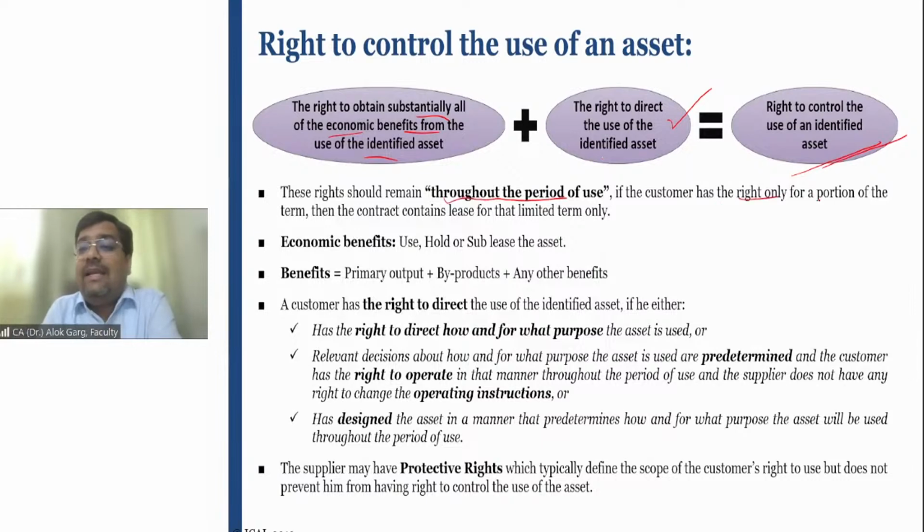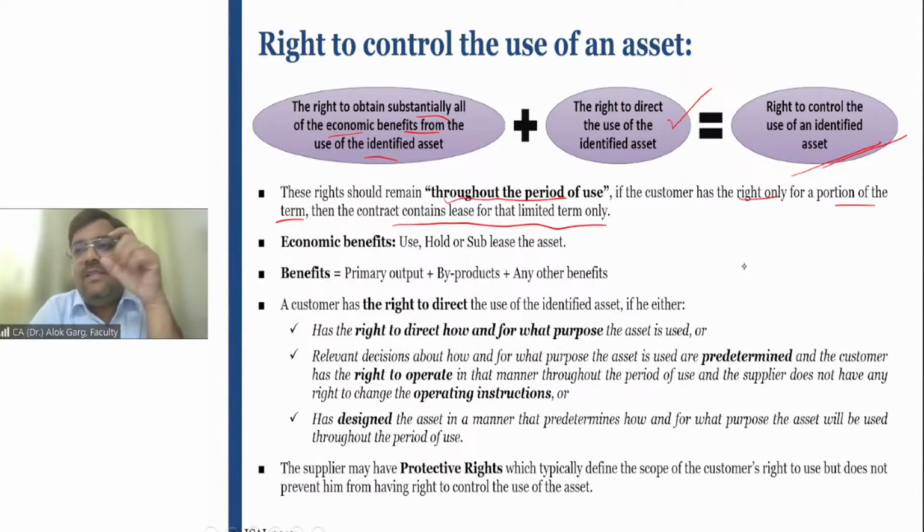If the customer has the right only for a portion of the term, then the contract contains a lease for the limited period only. For example, for 5 years, the lessor has given a property on a rental basis. In the initial 3 years, there are no restrictions. But in the next 2 years, the lessor has put so many restrictions, right?